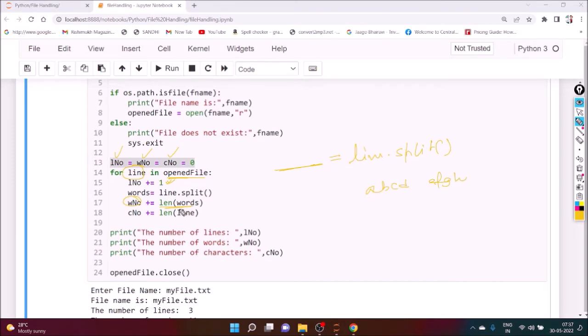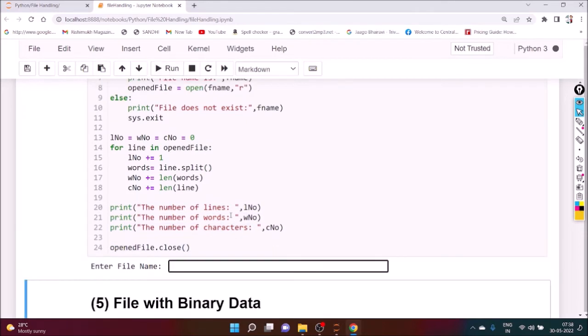So how many words are there? 2 words are there. And how many characters are there? 1 2 3 4 5 6 7 8 9. I think it will include the space also. You can check it. So first we execute it, and definitely we have to print the content of the line, the words, the number of characters, and definitely have to close the file.